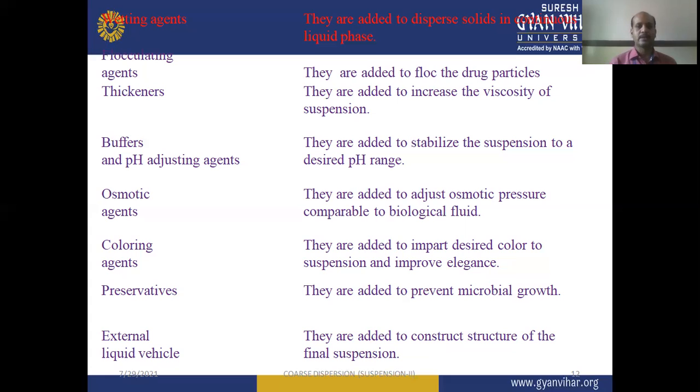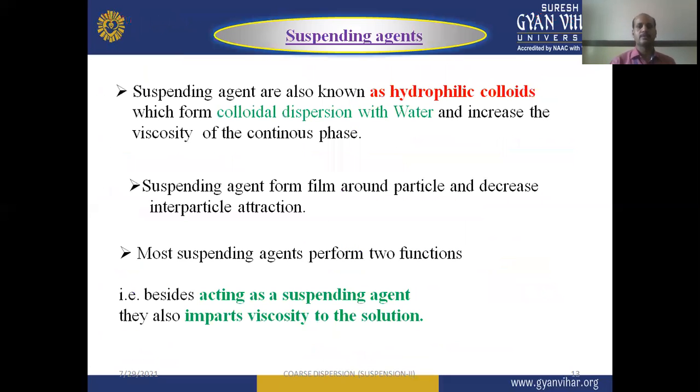Then external liquid vehicle, so they are added to construct the structure of the final suspension. So these are the different commonly used formulating ingredients which are widely useful in the formulation of suspension. Now let us see some of the important ingredients in detail with suitable examples.